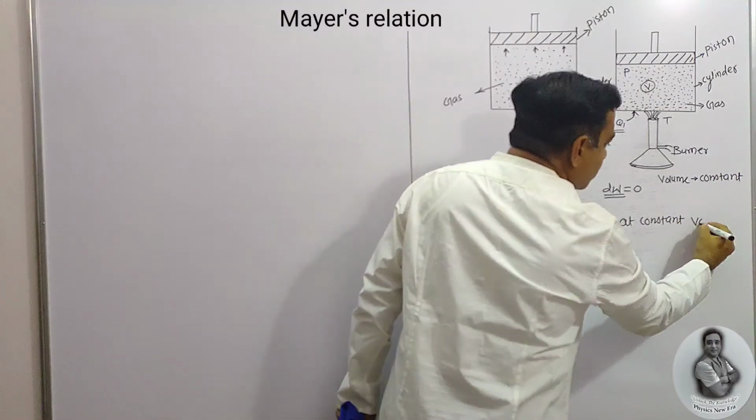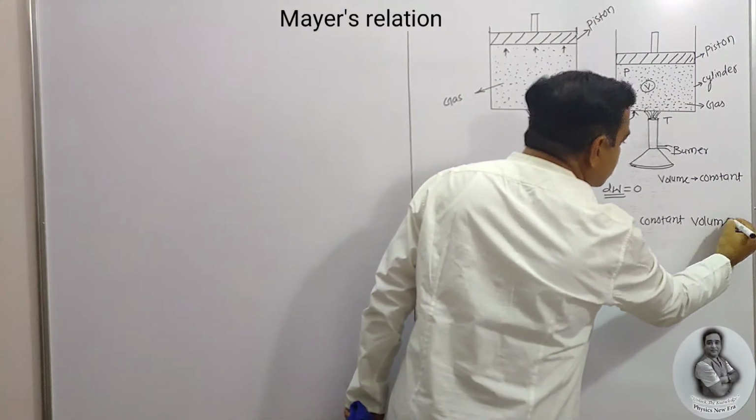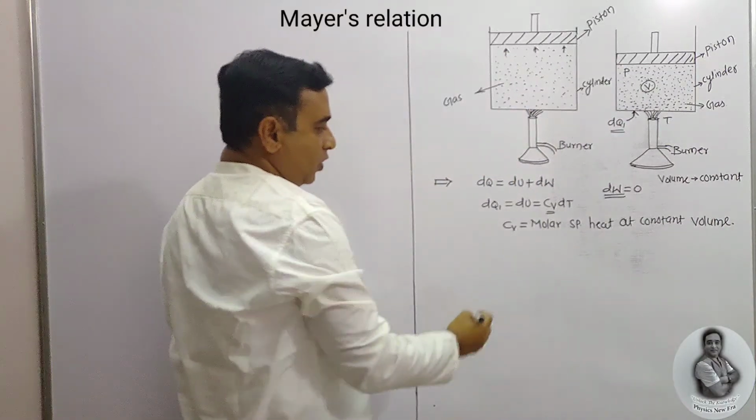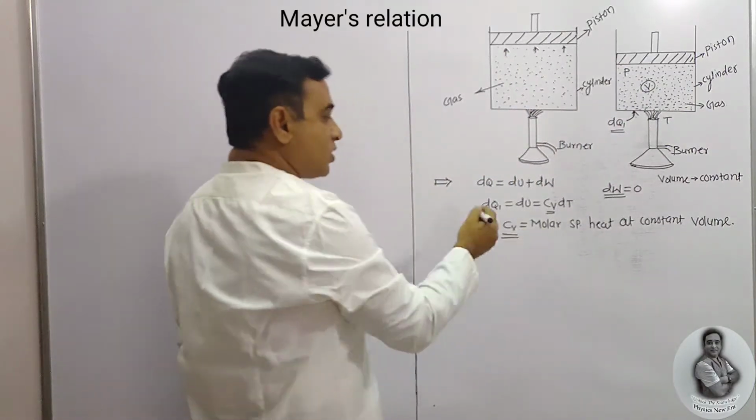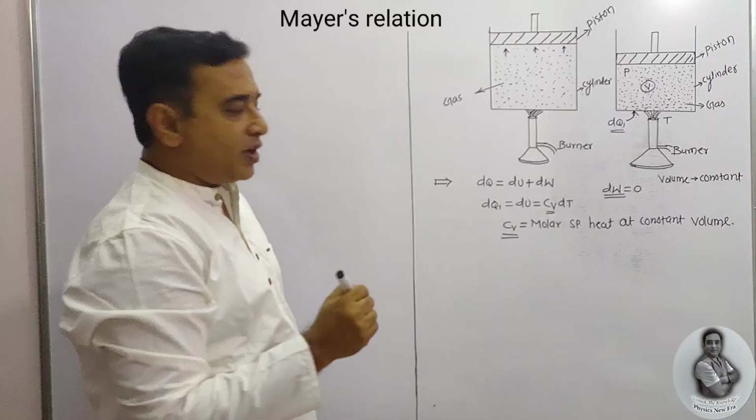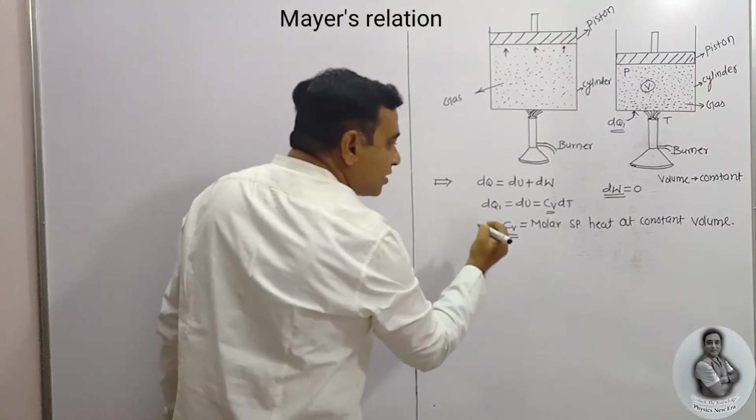We already saw that concept in a previous video.